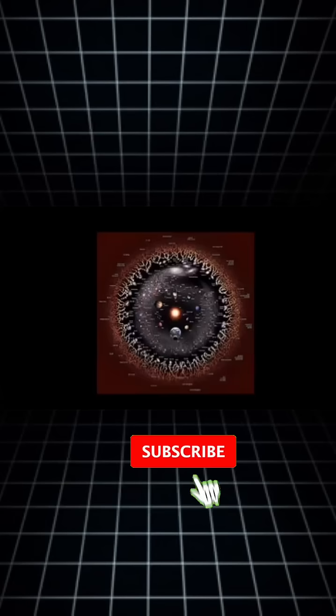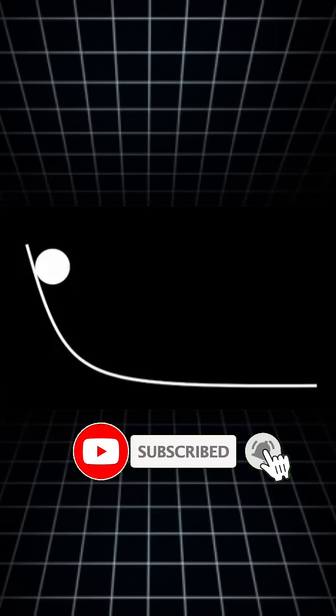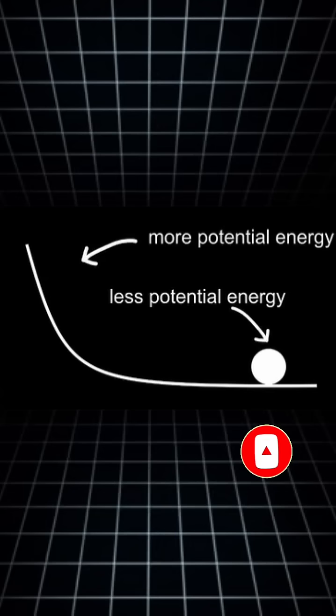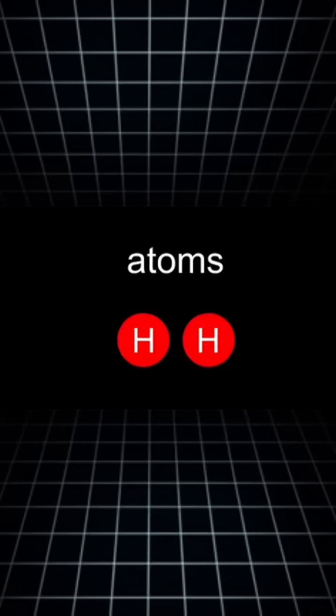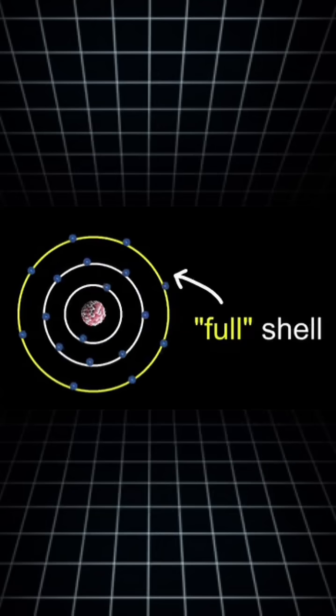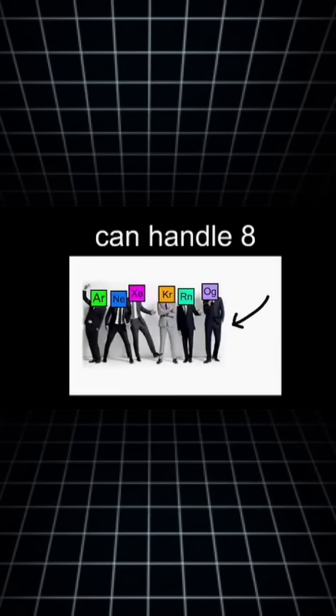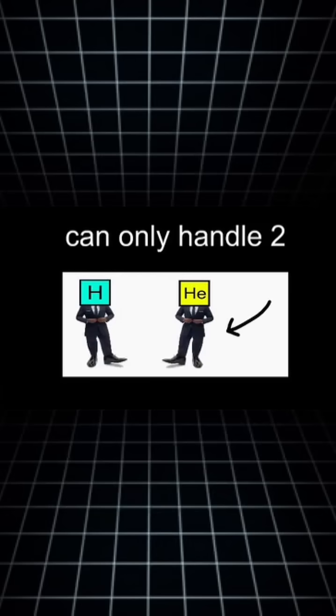You see, everything in the universe wants to get to a state of lower energy. That's why a ball on a hill will roll down by itself, because that decreases its potential energy. This trend also applies to atoms. The state of lowest potential energy is having a full outer shell of electrons, which is most often 8, or in the case of hydrogen and helium, 2.